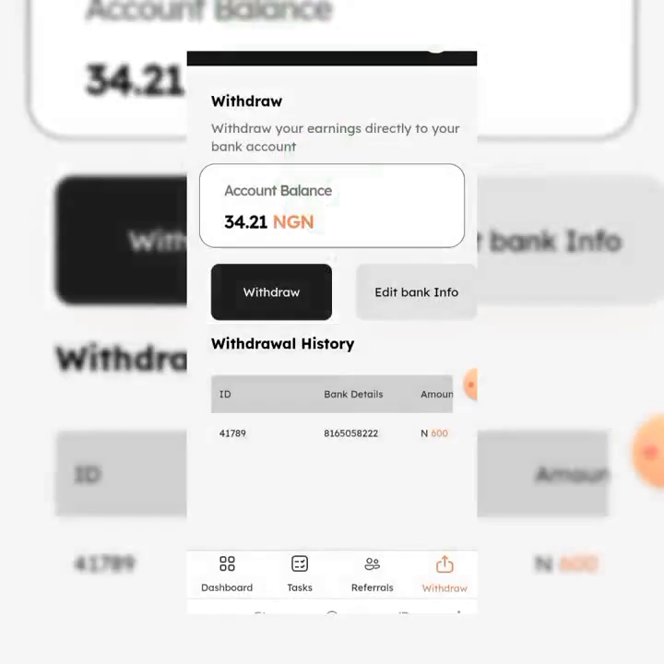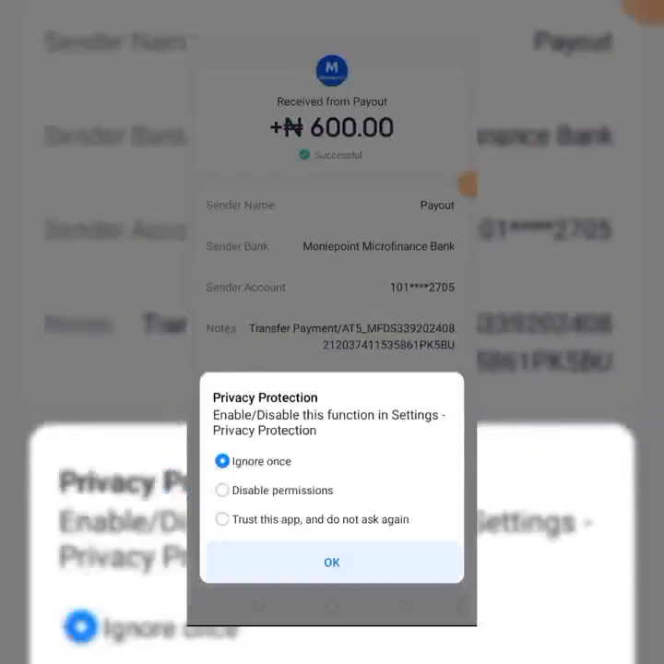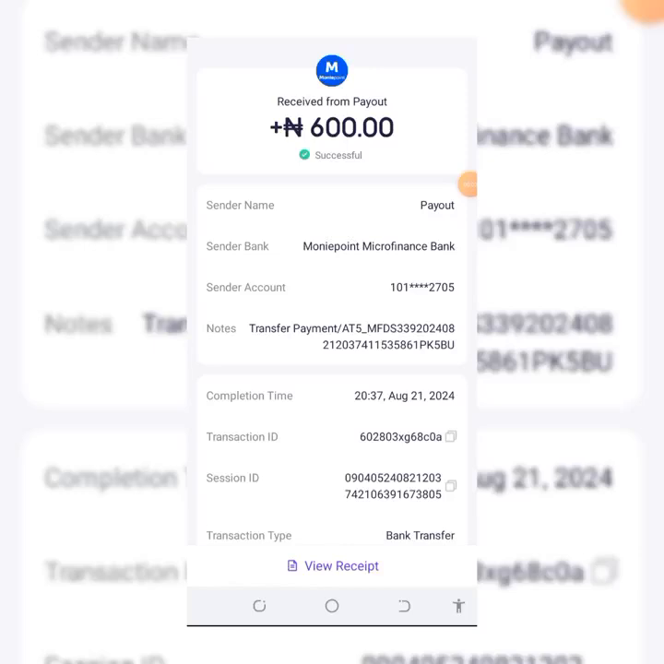I did not invest anything. This is the remaining balance. Let's see the output. So guys, as you can see, this is the money I withdrew. No charges. They won't deduct any charges from you. You can read, the free money is for you.